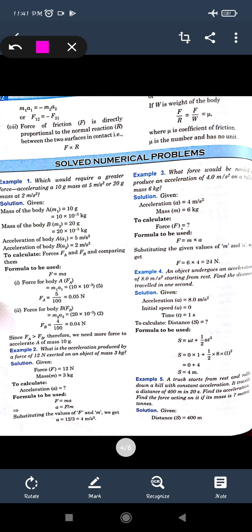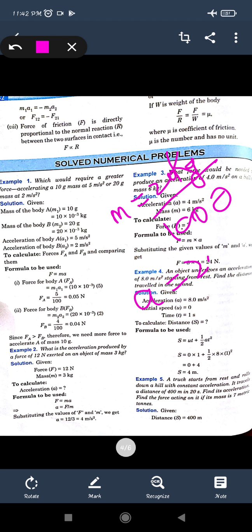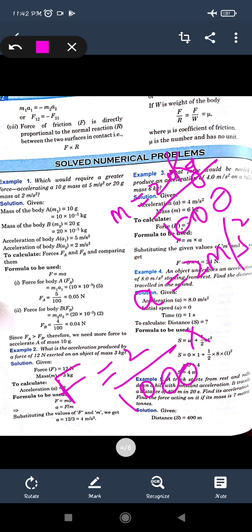Similarly, for the second case, the body is of 20 grams. So mass is given as 20 grams; on changing it, 20 upon 1000, it becomes kg. Similarly, acceleration is given as 2 meter per second square. So for force, on multiplying this, that is 20 upon 1000 into 2, it will be 40 upon 1000, and on dividing it, we write 3 digits, so it will be 0.04.